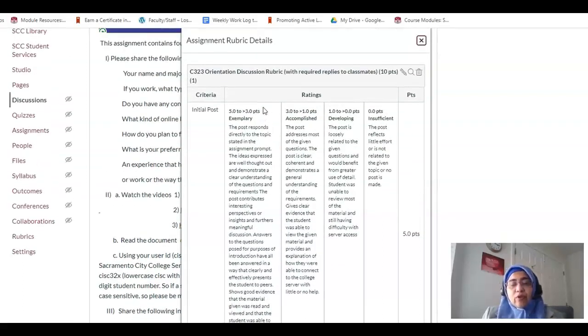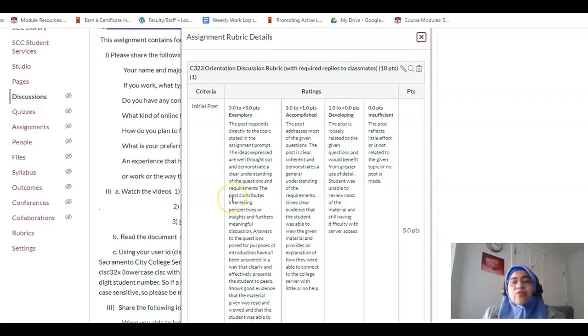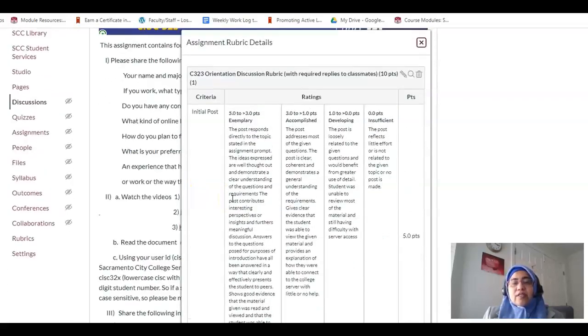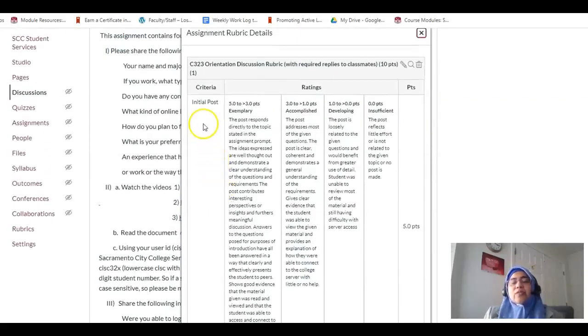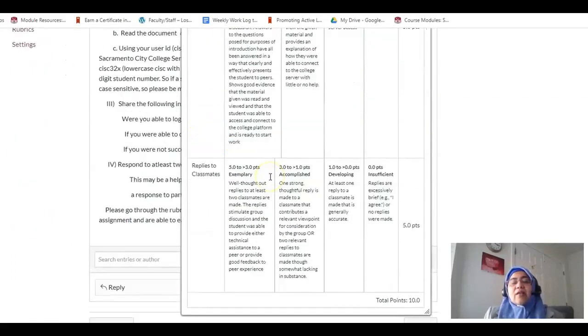and I will encourage you to look at the rubric before you attempt the questions so that you will have a very good idea of how to structure your answers. So this is the rubric for the discussion, and there's two parts to it. One is how should you post the initial answer, and then how can you reply to a classmate.